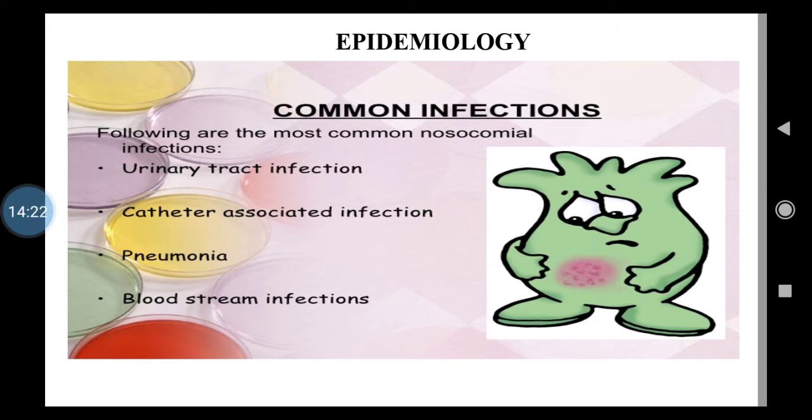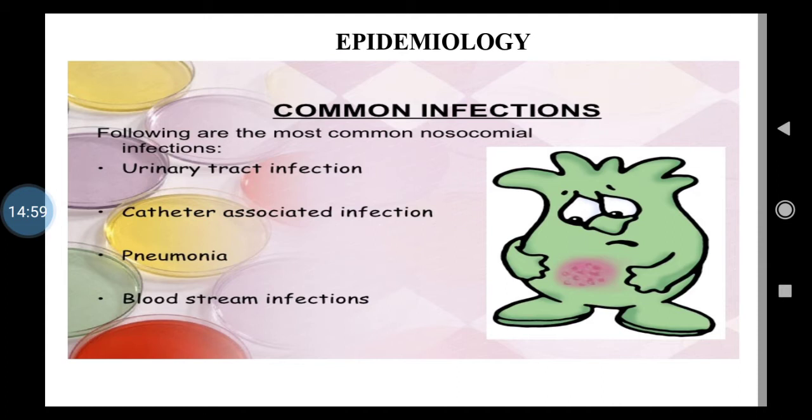So most of the common nosocomial infections are the infection of urinary tract, isn't it? So urinary system, that may get affected, isn't it? Then there the catheter that is used, isn't it, in most of the patients, that may be acting as a source of infection.